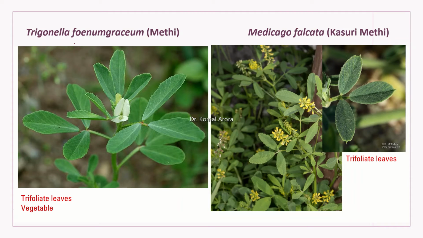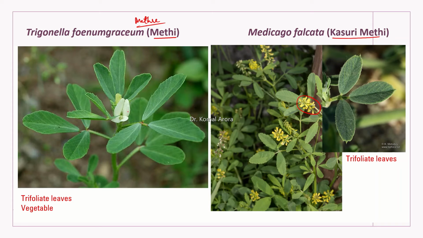Then comes Trigonella foenum-graecum. It's methi. We all consume methi at home and we commonly call it methre. Okay, and this one is a real methi, which is kasuri methi. So you can make out the difference yourself. Generally, when we bring it home, if it is flowering, you can easily see that if it is having yellow colored flowers, it means it is Medicago falcata, kasuri methi. But if it is having white colored flowers, then this is Trigonella foenum-graecum, means methre.